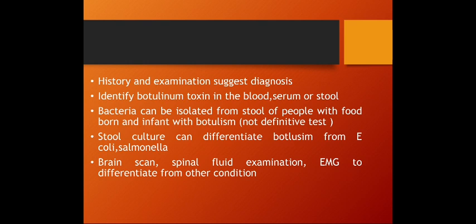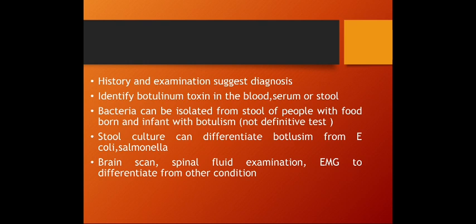Stool culture can differentiate botulism from other microorganisms like E. coli and Salmonella. Brain scan, spinal fluid examination, and EMG to differentiate from other conditions. So there are two types of investigations.